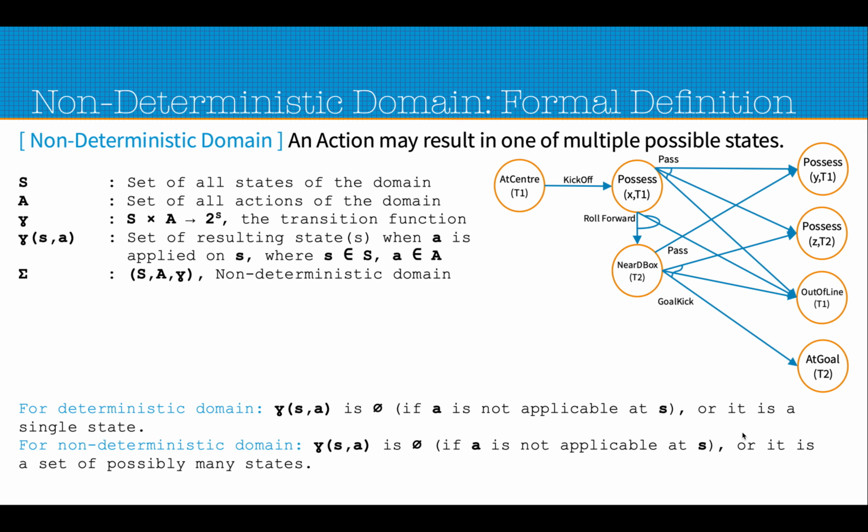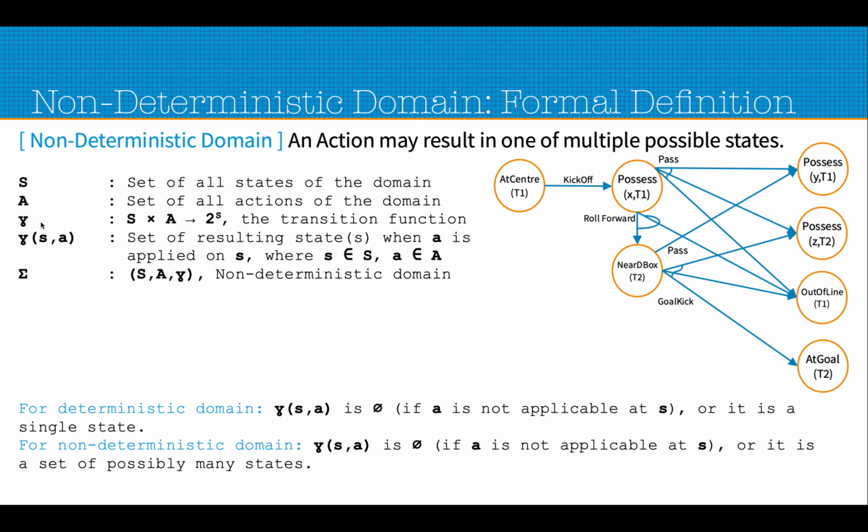So here we'll introduce some formal definitions and formal notations. All this is to see how a method can be devised to create a plan in a non-deterministic environment. So do not be scared. These are very simple notations. For example, S here is the set of all the states in the domain. So basically S consists of all these circles. A is the set of all the actions of this domain. So A consists of the actions kickoff, pass, goal kick, roll forward, etc.